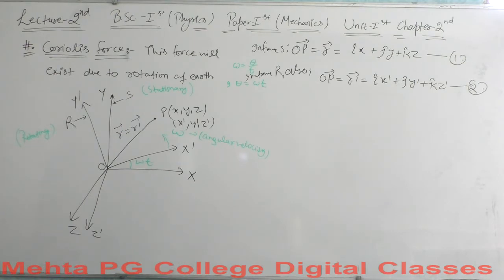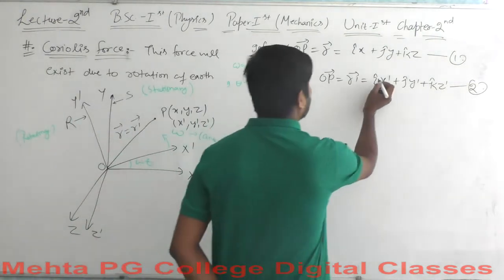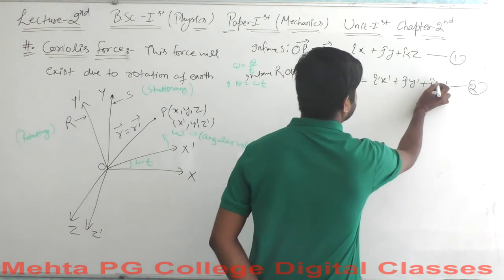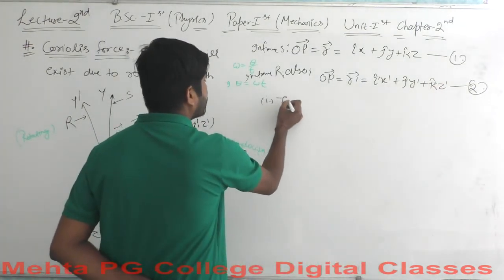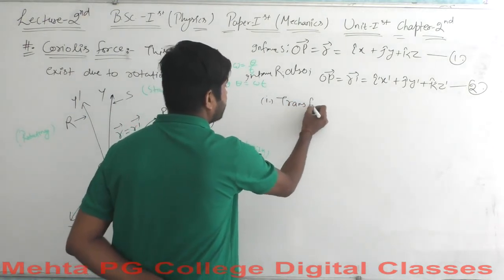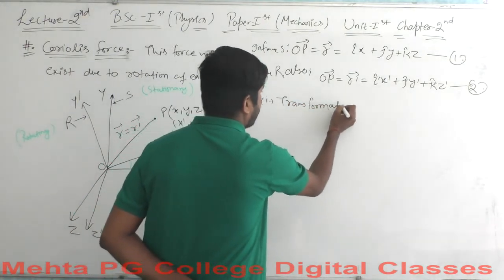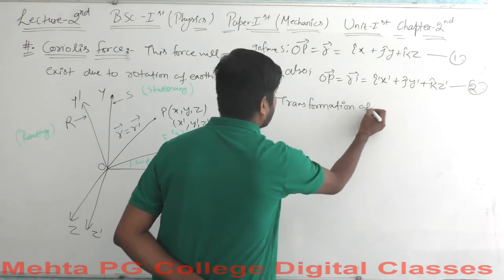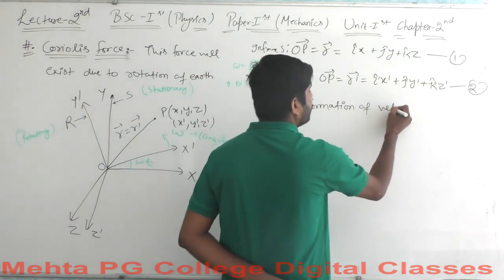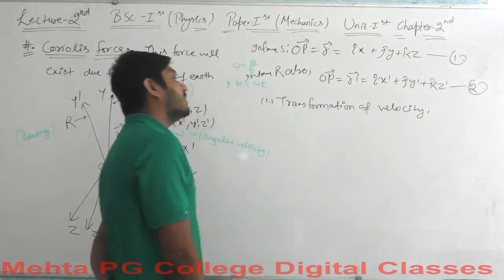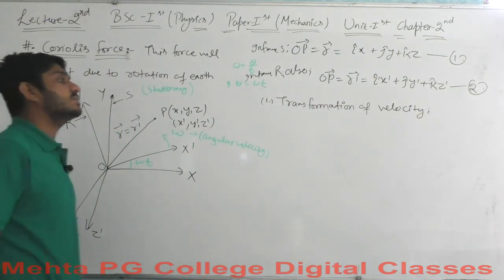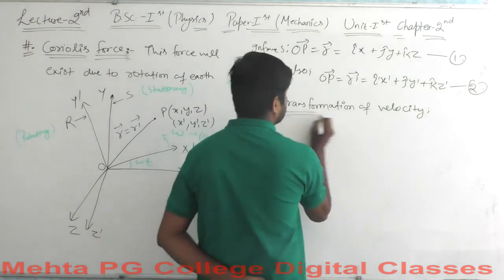Okay, so we will transform these equations. Let's say this is I cap dash, j cap dash, and k cap dash. First we will talk about the transformation of velocity here. So let's talk about the transformation of velocity.